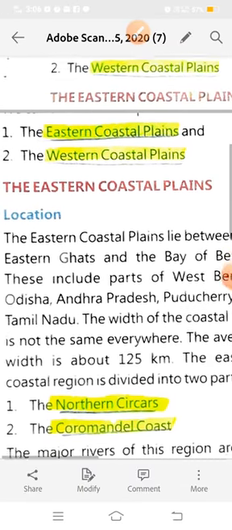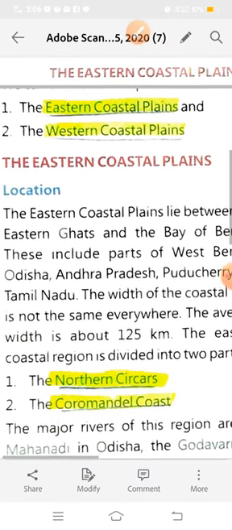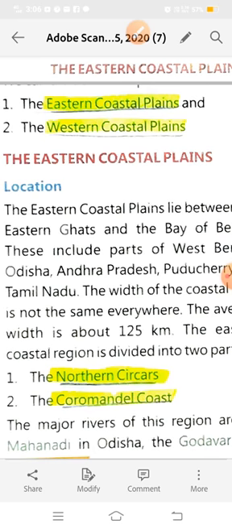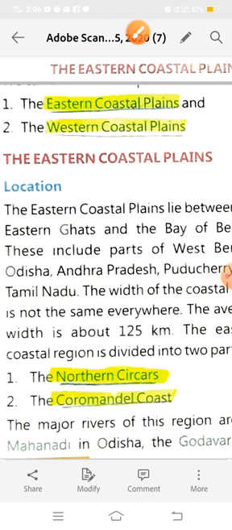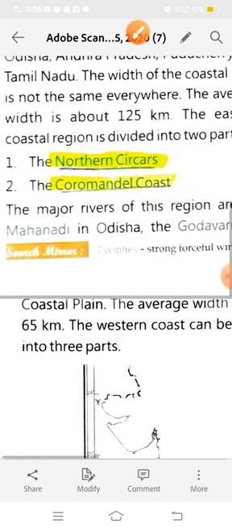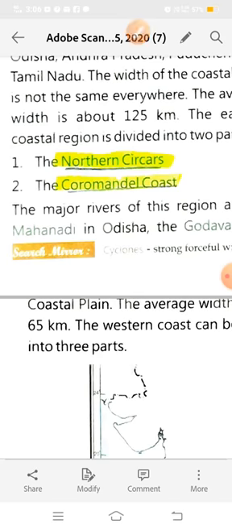Now next is the eastern coastal plains. Where is the location of the eastern coastal plains? The eastern coastal plain lies between the Eastern Ghats and the Bay of Bengal, and these include parts of West Bengal, Odisha, Andhra Pradesh, Puducherry, Tamil Nadu. So see the location of the eastern coastal plains on the map.